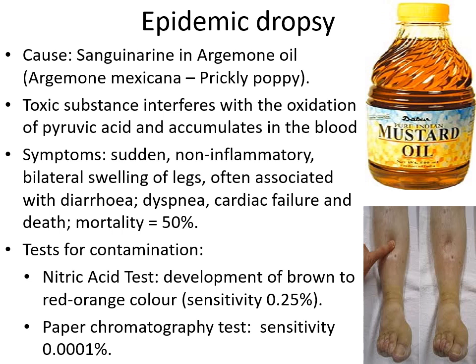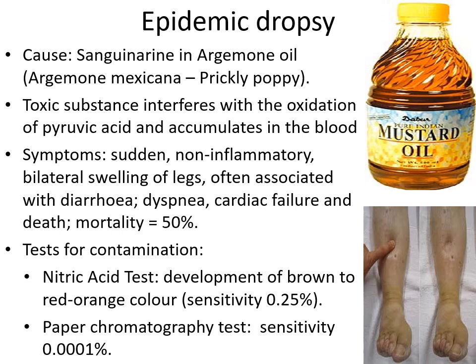Now, how do we know about the contamination? Before we go to the test for contamination, another important point is what the actual reason for this contamination is. This contamination could be accidental or it could be deliberate.